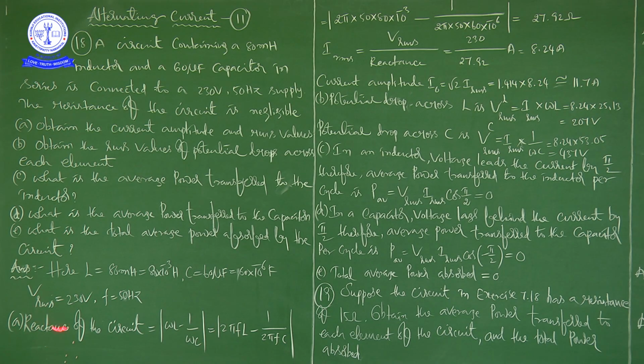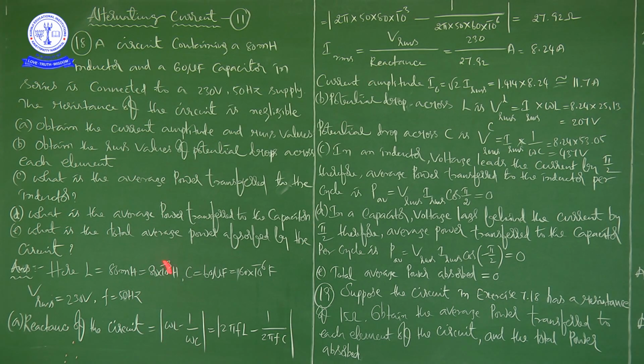Reactance of the circuit is equal to modulus of omega L minus 1 by omega C. Omega means 2 pi F, so modulus of 2 pi F L minus 1 by 2 pi F C. Now we are going to write the values. That is 2 pi into L, F is 50 Hz.